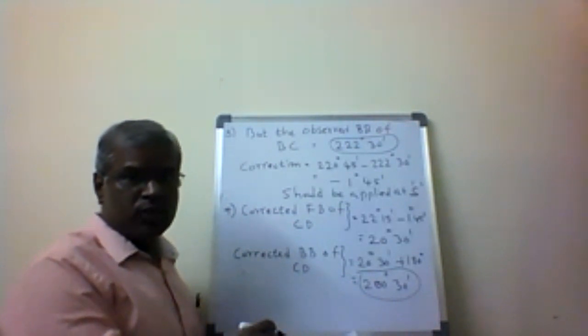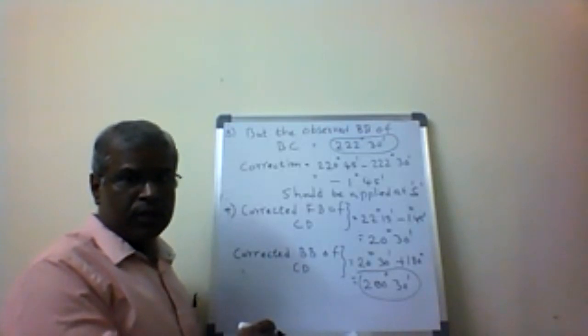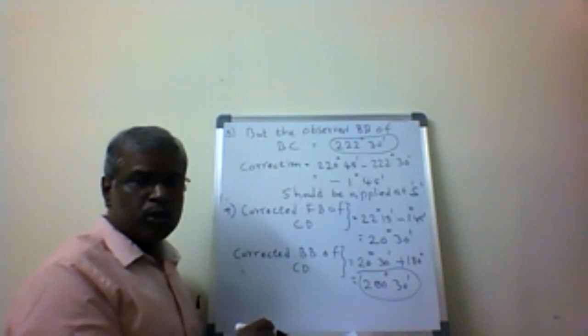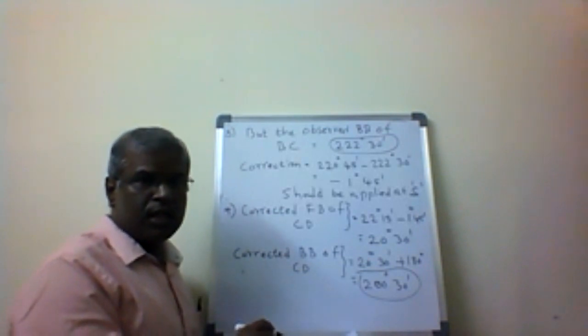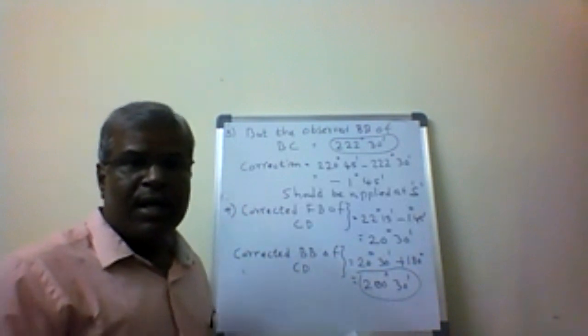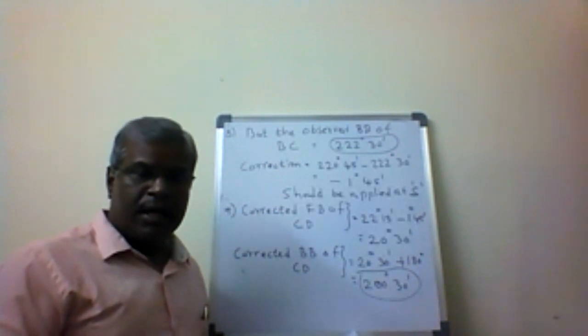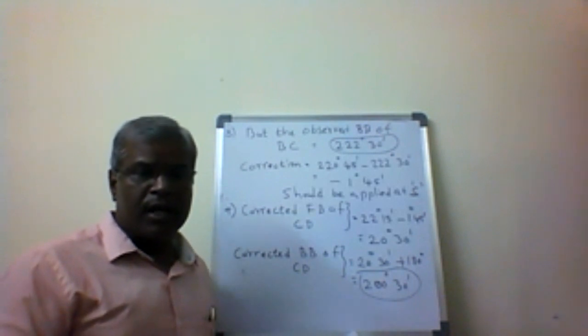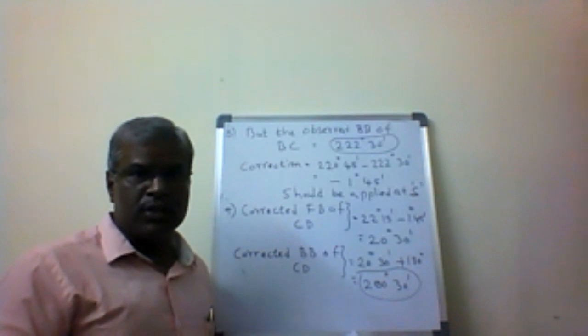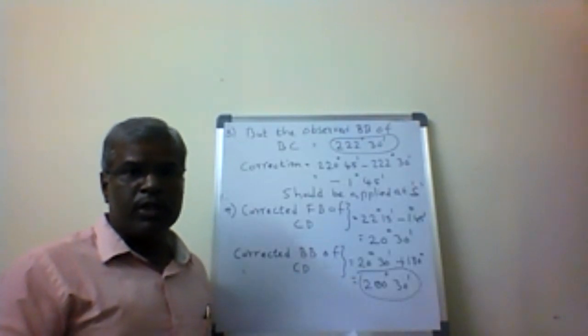So finally, the corrected backward bearing of CD has to match the measured backward bearing of CD. Both will be the same, 200 degrees 30 minutes. Then whatever corrections we applied are right, and whatever error we calculated is right. So in this way, we find the error, calculate the corrections to the bearings, and finally identify that the traverse is free from the influence of local attraction, and the bearings are not affected by it.